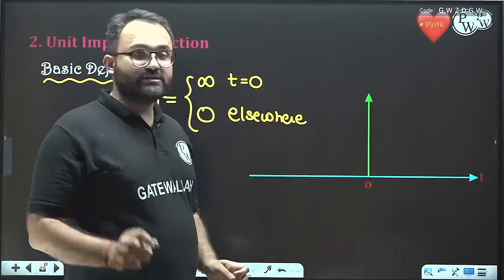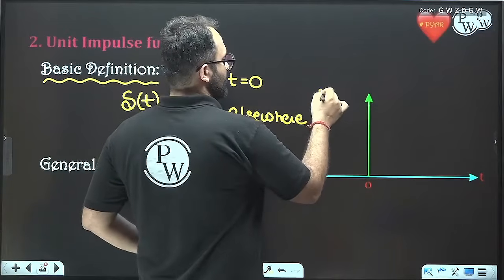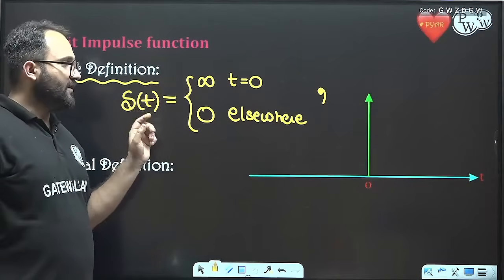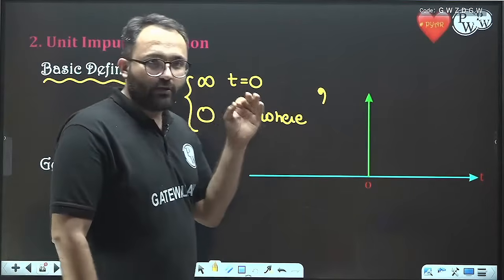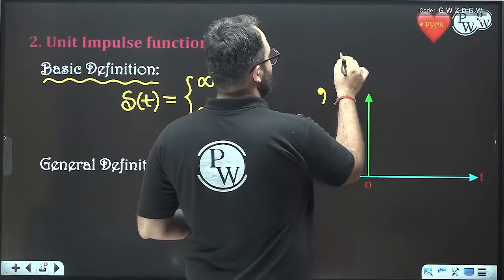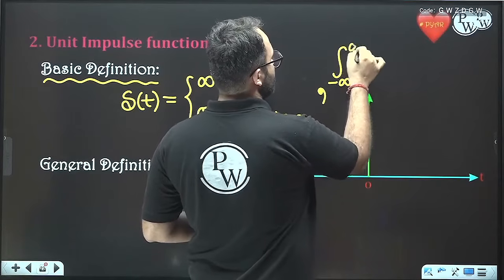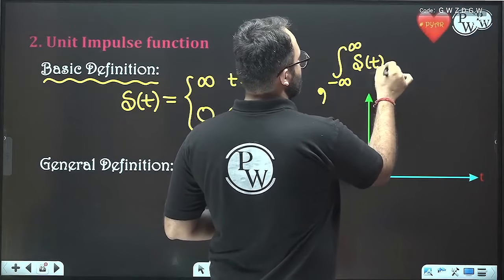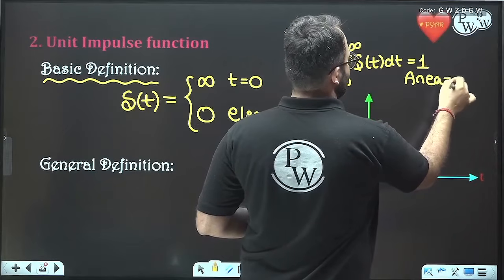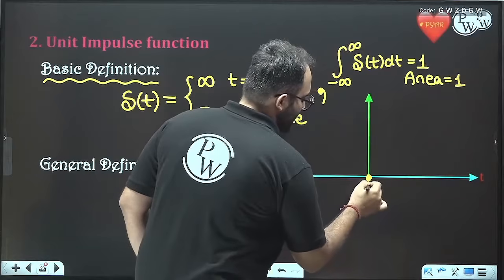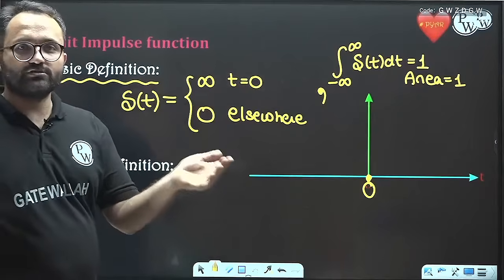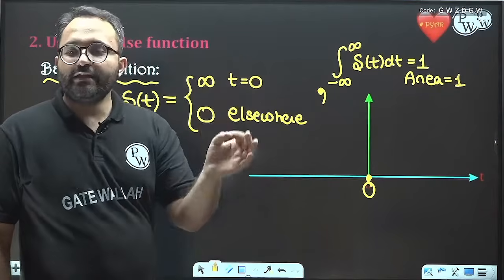We can also see that this definition is not complete. This is only a part of the definition. The value is infinity, the location is t equal to 0, and the area is equal to 1. Now what is the area? The integration from minus infinity to infinity is equal to 1. That is, the area is equal to 1. So for this delta, the location is t equal to 0, the value is infinity, and the area is 1.